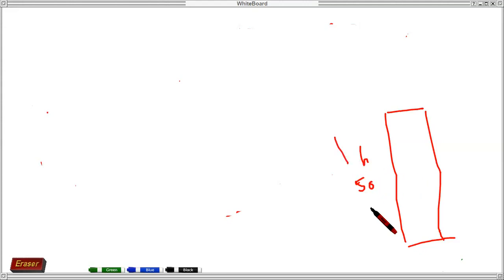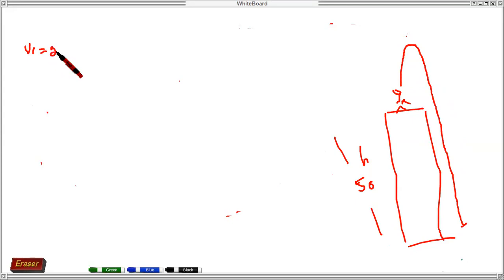Height of building. A person is standing here. Throw a body upward in the air. And this body is moving downward. Correct? In this case, initial velocity was given. Initial velocity was 20 meter per second. Correct? Height is given, 50.